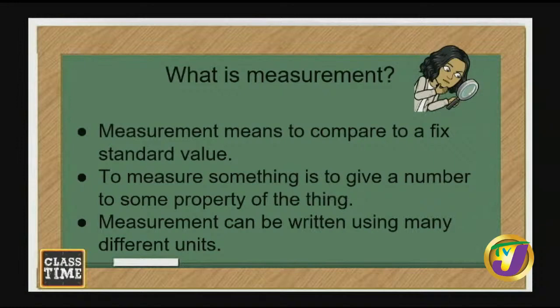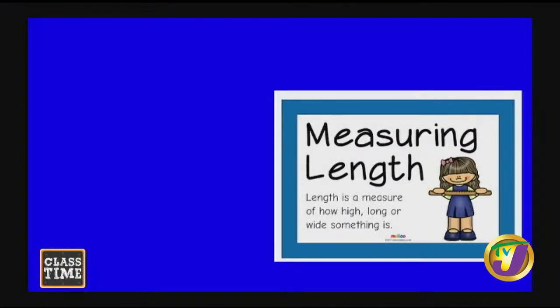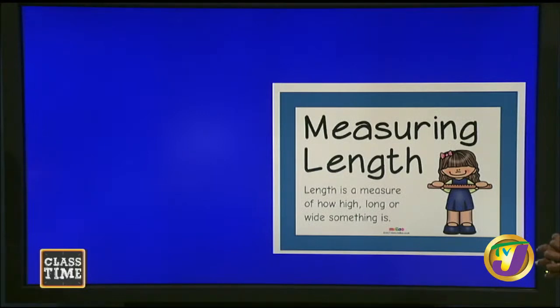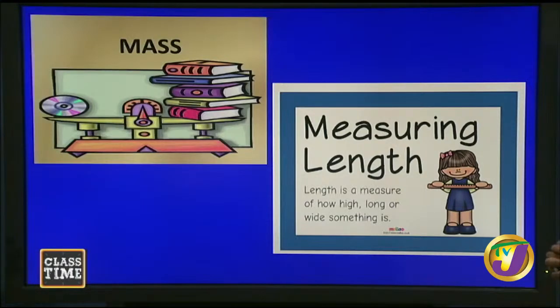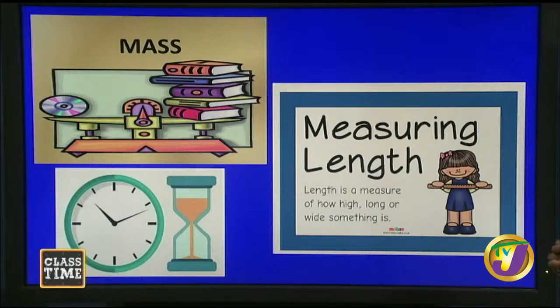We're going to take a look here. So here we have measuring length. Length is a measure of how high, long, or wide something is. Now we're looking at mass. Here we're looking at the mass of the books, and we have a CD as well, and our scale. That's a heavy CD though, because it looks like it balanced. That's a metal CD. Could be. And here we have our time. All these are linked to measurement. So these are a few things we can measure.